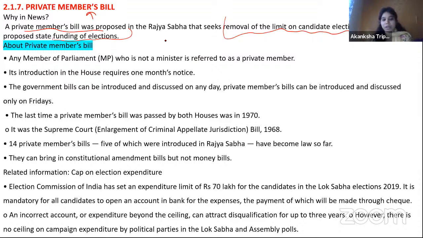So you must be knowing, for the Lok Sabha election, there can be two ways. Number one, you can individually contest, and you can contest election under some political party. Okay. Now, as this bill clearly talks about the removal of the limit on the candidate election expenditure, here they are talking about the individual candidate. They are not talking about the political party, ki bhai political party pe this is the limit. No. Second thing, they are also talking about proposing state funding of election.